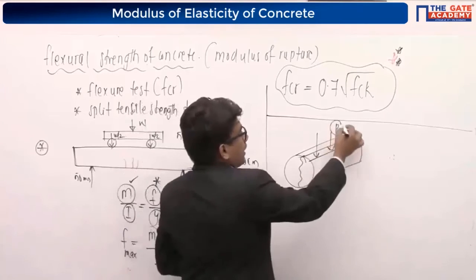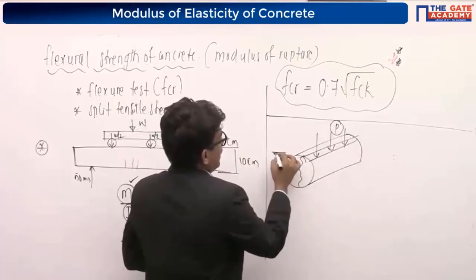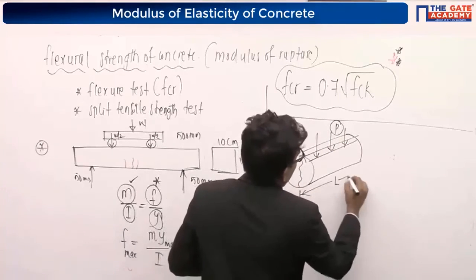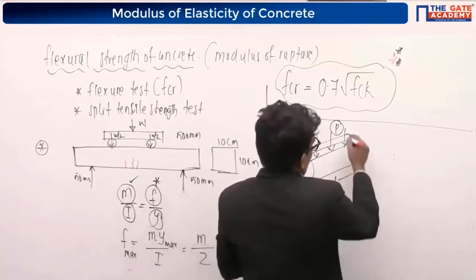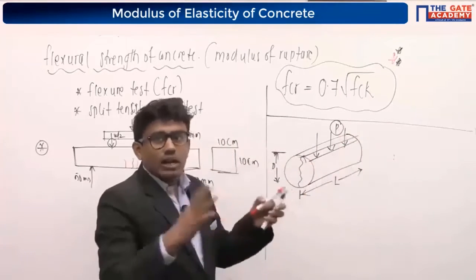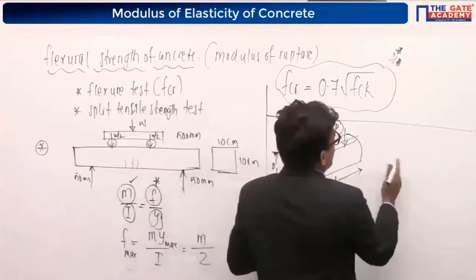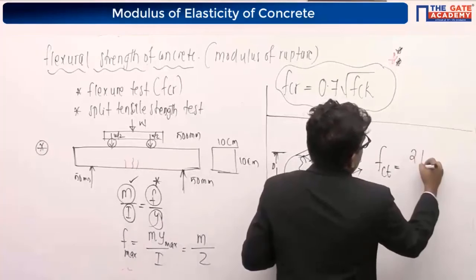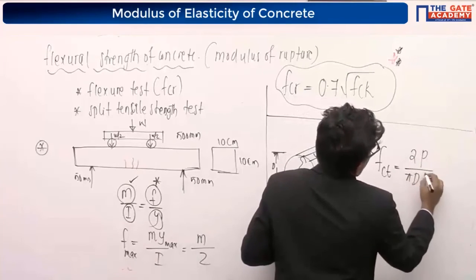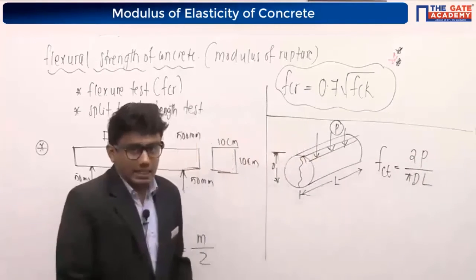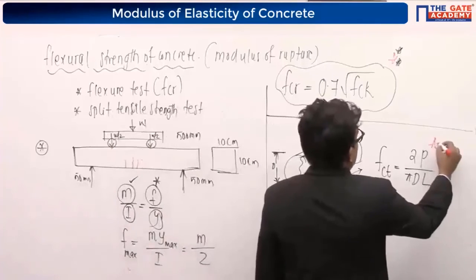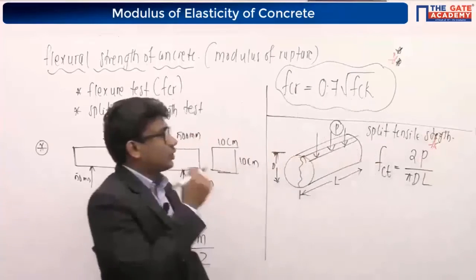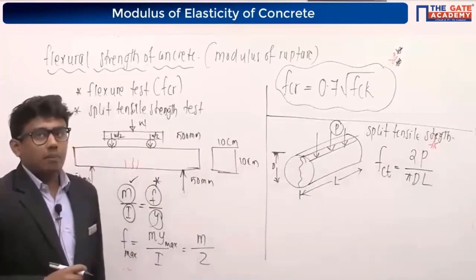This is P, this is the diameter of the cylinder D, and this is the length of the cylinder L, right? It is the load at which the cracks appear like this. That load I am going to consider, and it is going to give you the split tensile strength, which is equal to 2P divided by pi DL. It is also one of the important equations. This is called split tensile strength: split tensile strength is equal to 2P divided by pi DL.